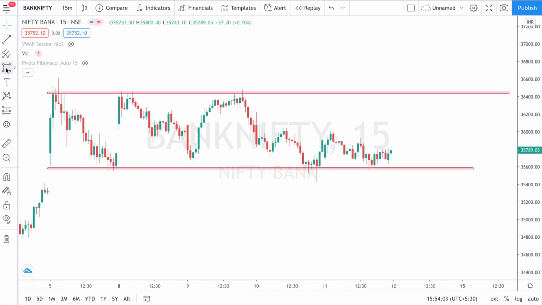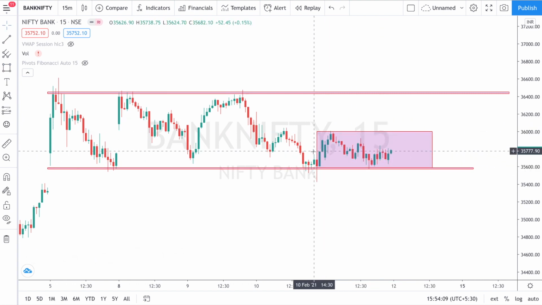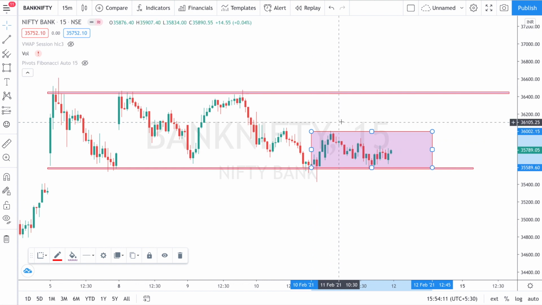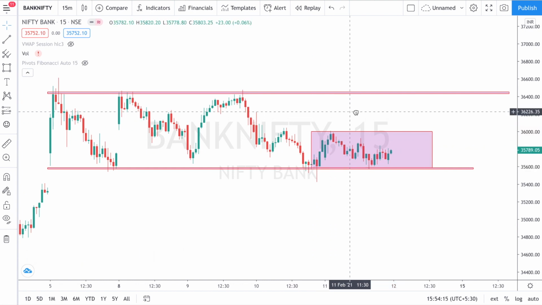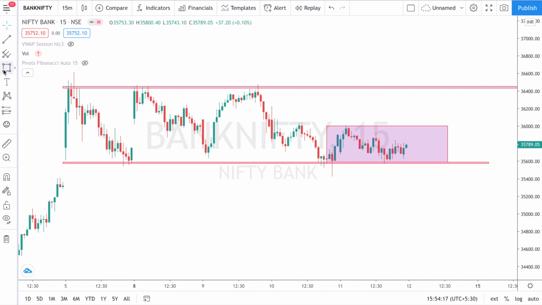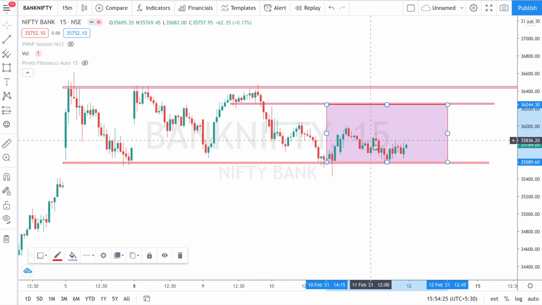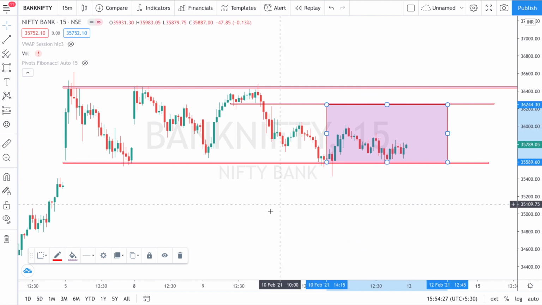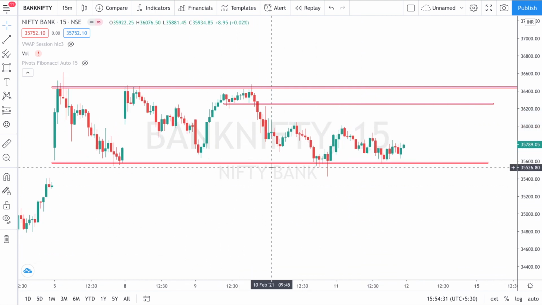In fact, if you see, the market was in this range. Bank Nifty was completely in this range. This range is only 400 points. My expected range was 600 points. I was expecting Bank Nifty overall to be in this range, that was the expected range. But Bank Nifty was even better than the view, in a 400 points range.